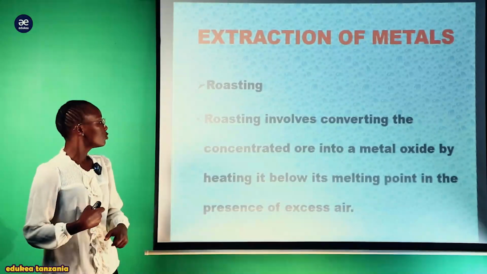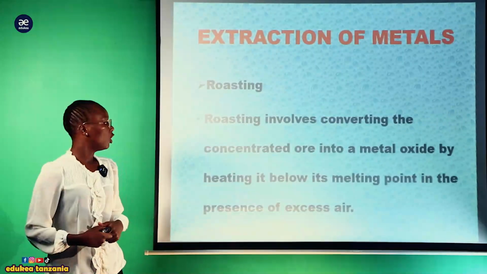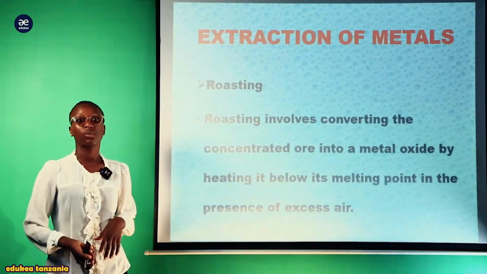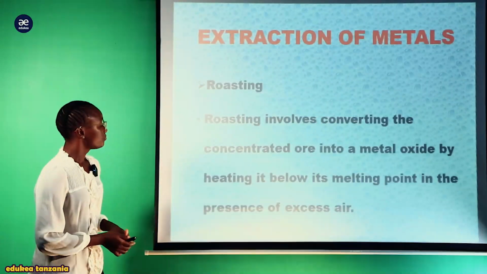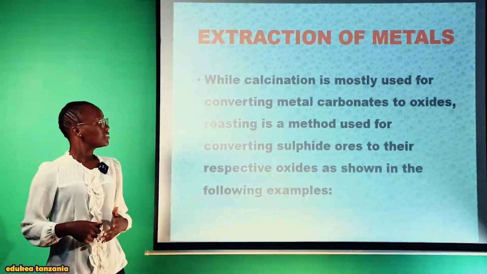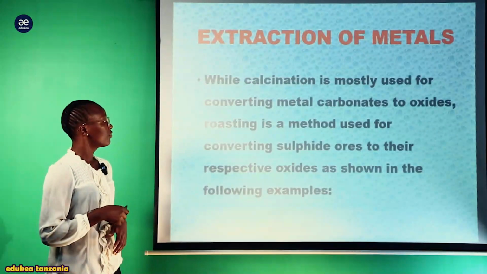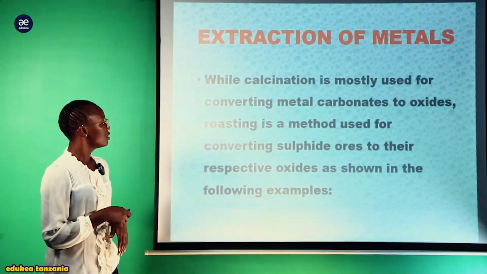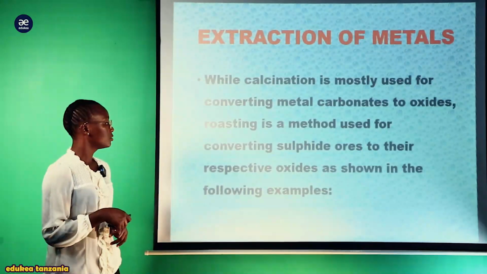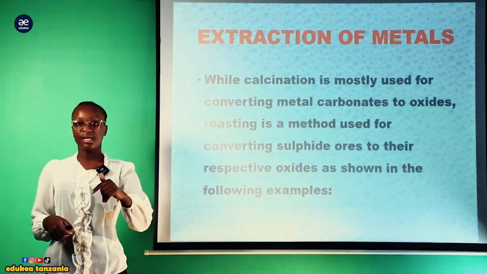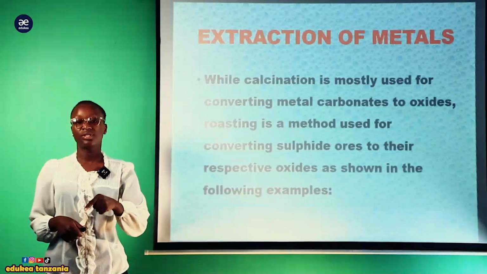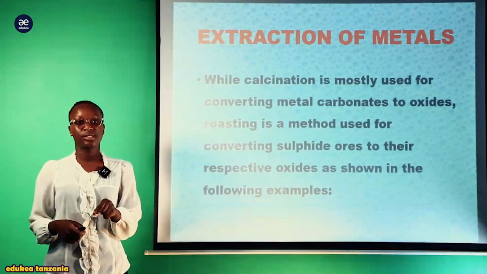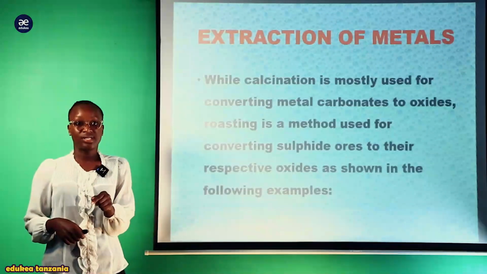So we are going to convert the concentrated ore into the metal oxide, and there we had compounds of carbonate, which we converted into the respective oxide. While calcination is mostly used for converting metal carbonate to oxide as we have seen, roasting is the method used for converting sulfide ore to their respective oxide. So calcination involved compounds of carbonate into their respective oxide, but roasting involves the sulfide ores into their respective oxide.